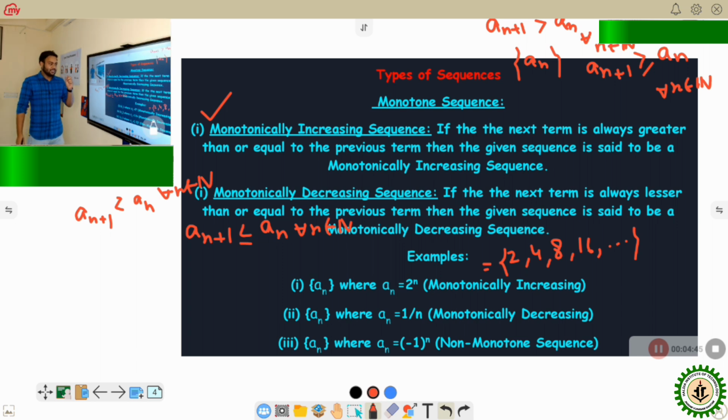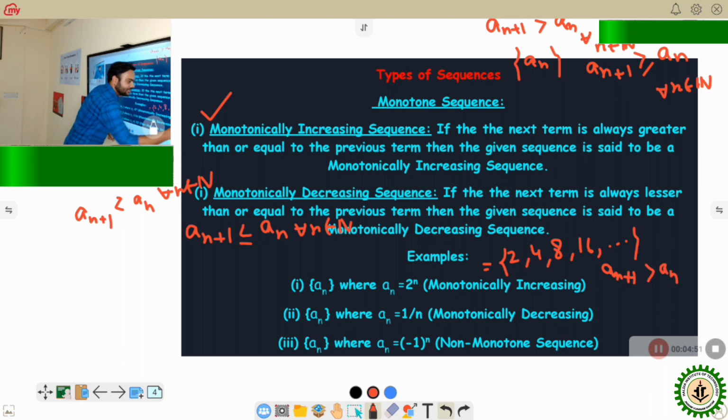Again, here A_(n+1) is strictly greater than A_n. That is, the next term is strictly greater than the previous term. So that's why it is also a strictly monotonically increasing sequence.